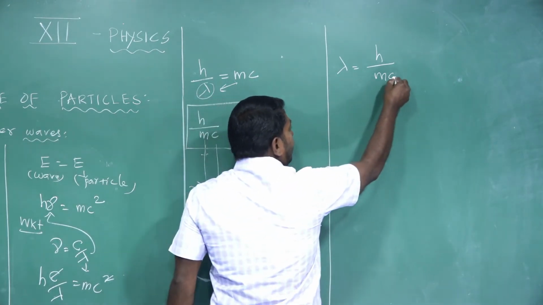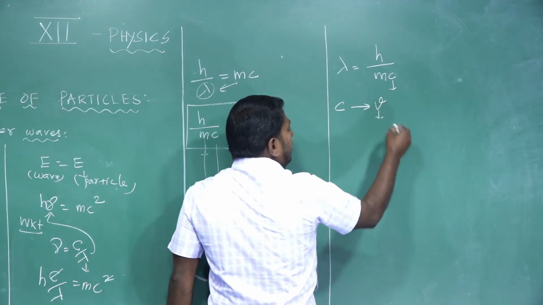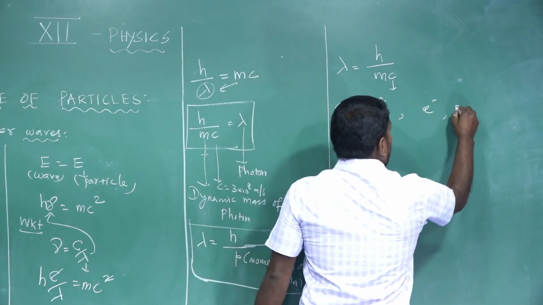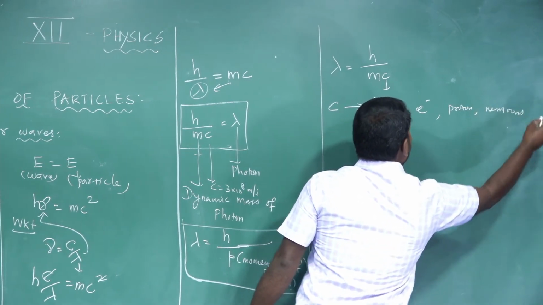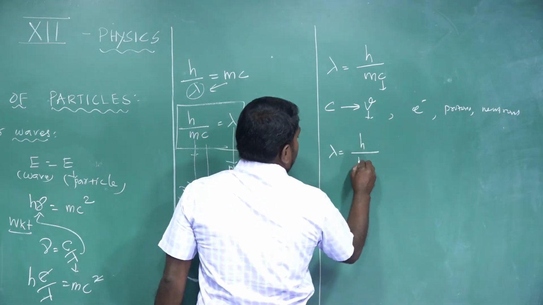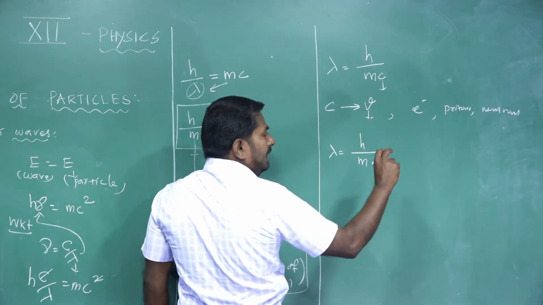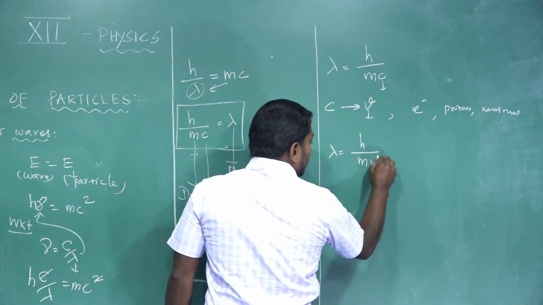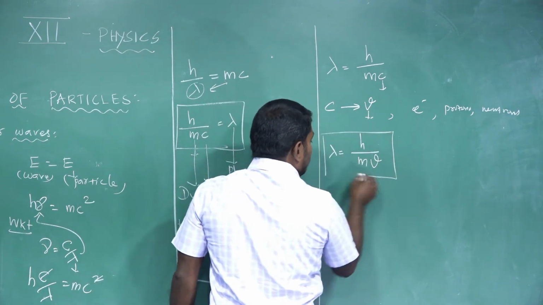So here c can be replaced by v, where v is the velocity of the material particle like electron, proton and neutron. So lambda is equal to h divided by m times the velocity of the material particle. This is another expression.